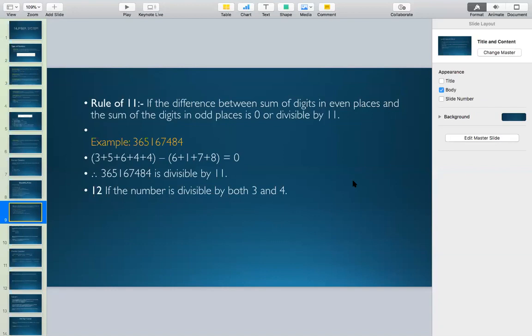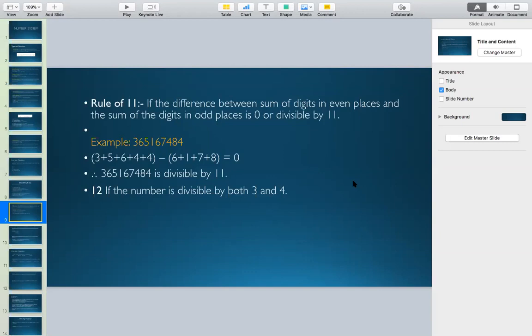I have taken a random number, 365167484. Now you can start from the very left-hand side. The leftmost digit is 3, so 3 is in the first position. Then 5 is in the third position. After 5, you have 6 in the 5th position. After 6, you have 4 in the 7th position. And the last 4 is in the 9th position. So these digits are in the odd places and the remaining digits are in the even places.